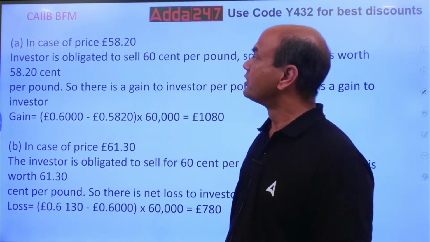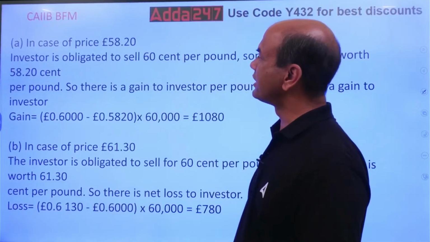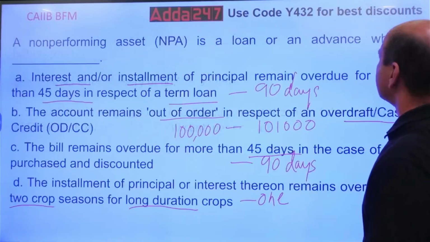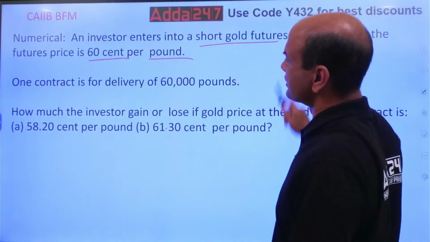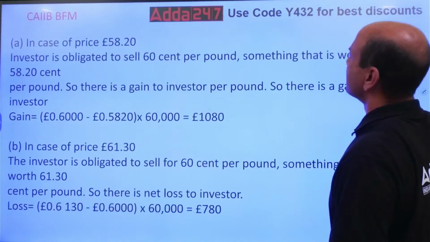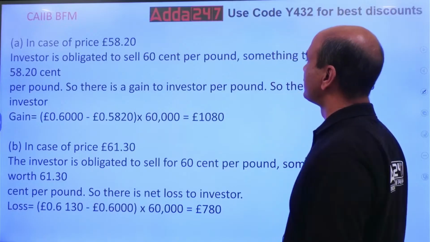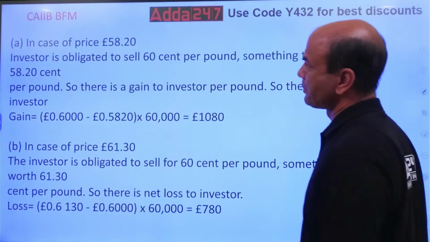In the case of 58.2, the investor enters into a short gold futures. Here, the investor is obligated to sell at 60 cents per pound something that is worth 58.2 cents.